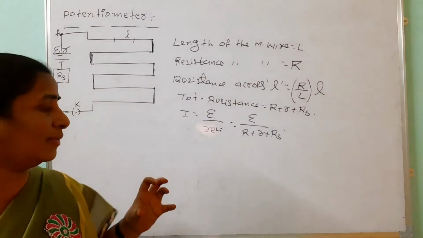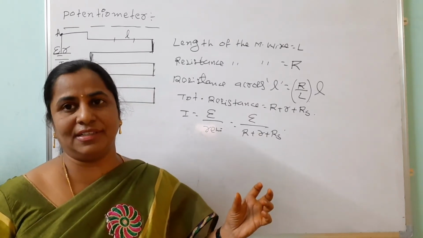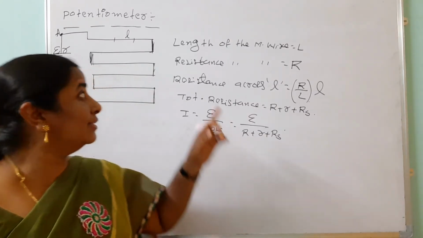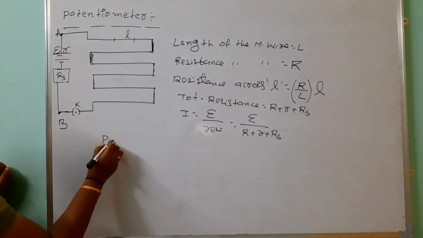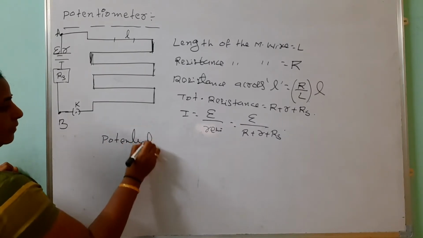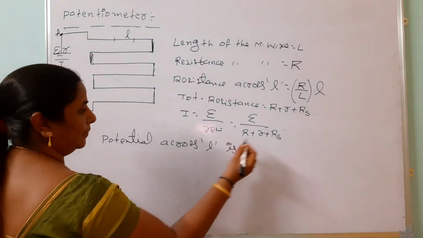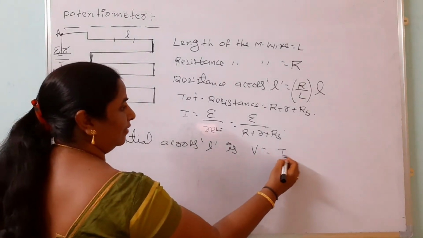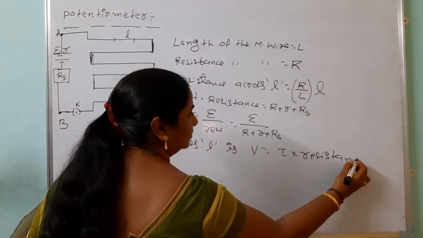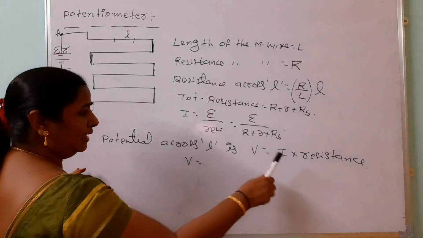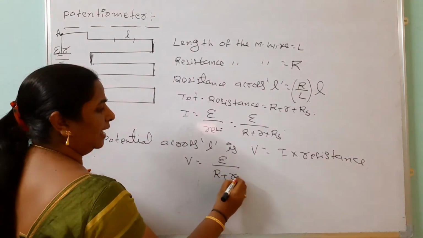But what is the principle of this? As we already said, we can find the potential difference across any 2 points in the circuit. So the length we are taking is L. Look here, the potential across L: we know the formula V equals IR, with I multiplied by the resistance from Ohm's law. So V equals, instead of I, epsilon by R plus R_S.